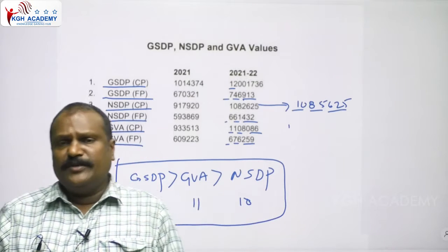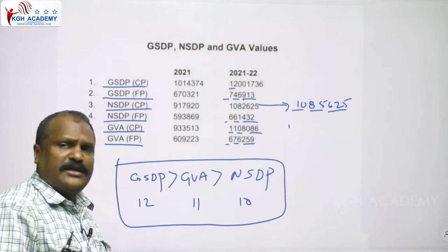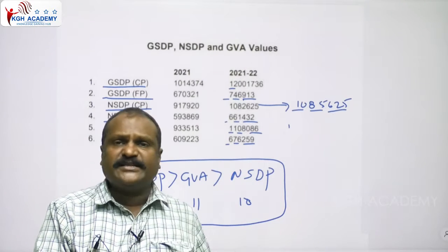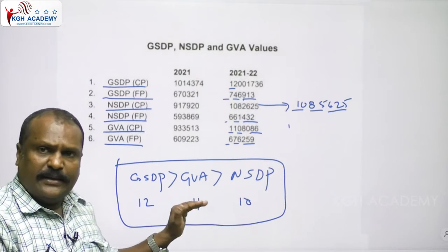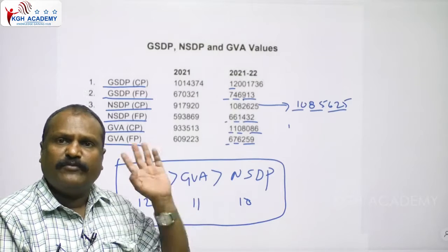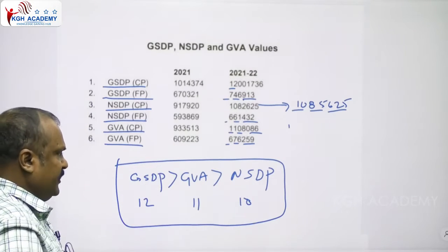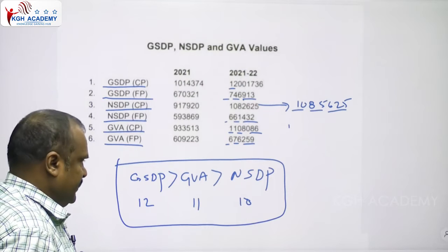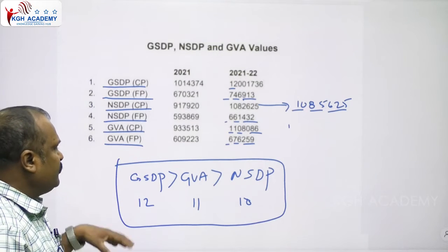They may ask in the examination, how can the questions be asked? Find out the correct statement from the given ones. Four statements are given as answers A, B, C, D, and you have to find the correct statement, like GSDP greater than GVA and GVA greater than NSDP. Why is GSDP greater than GVA?